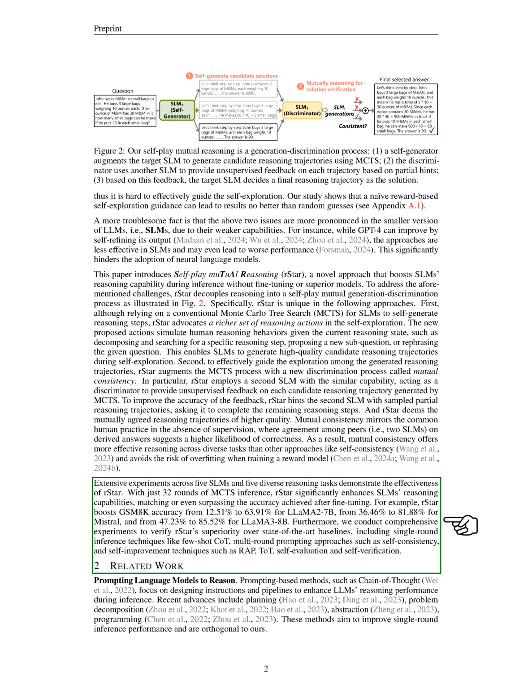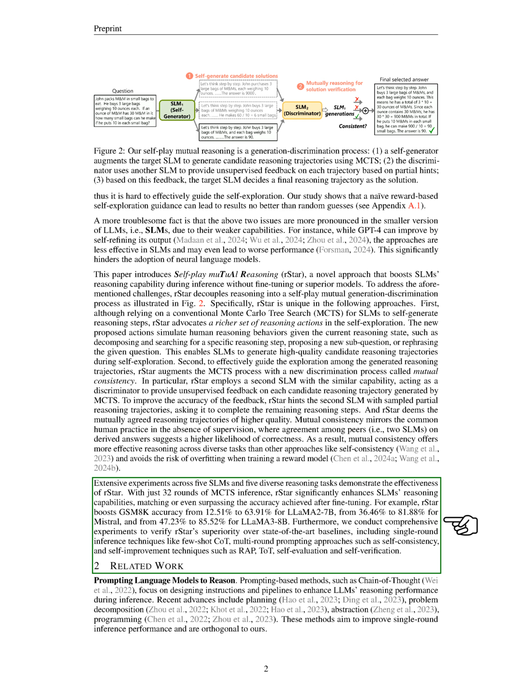After just 32 rounds of MCTS inference, rStar matches or even exceeds the accuracy achieved through fine-tuning. For example, it raises GSM-8K accuracy from 12.51% to 63.91% for Llama 2 7B, from 36.46% to 81.88% for Mistral, and from 47.23% to 85.52% for Llama 3 8B.